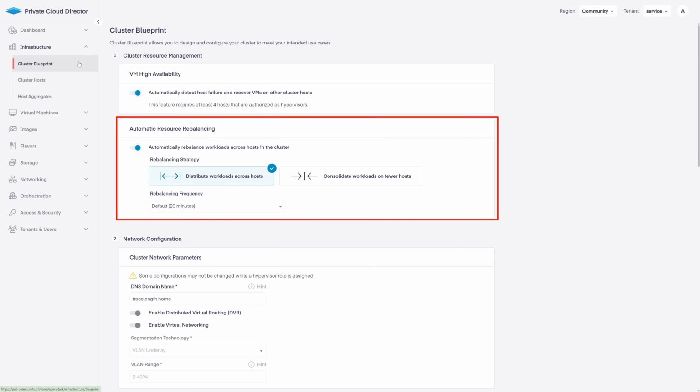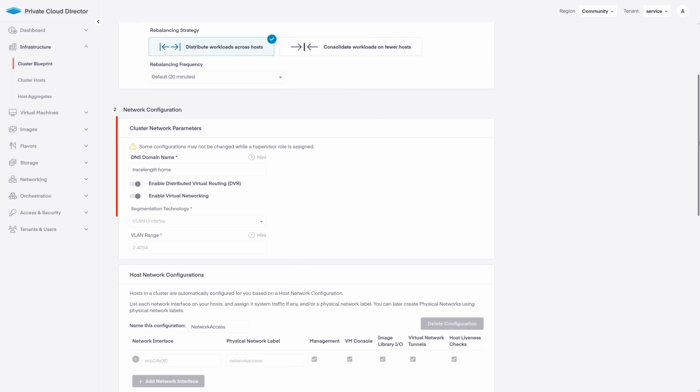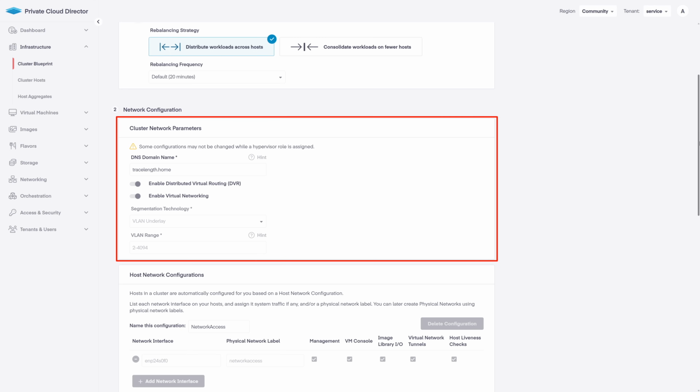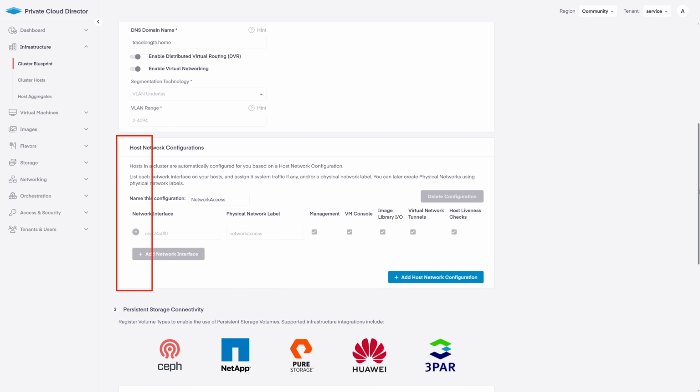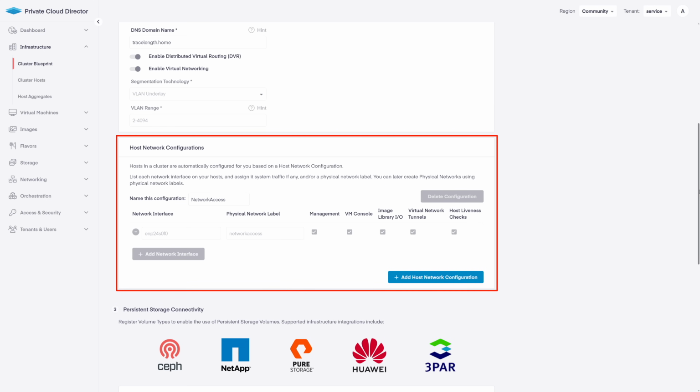I've configured mine to spread the workloads across the hosts in my cluster versus consolidating them on a few hosts, and I've left the default time frame for rebalancing to 20 minutes. Down in cluster network parameters, I've set my default internal domain name and left both DVR and virtual networking enabled. In host network configurations, I've defined the interface that has access to my physical network on each of my hosts and defined what that interface can be used for.